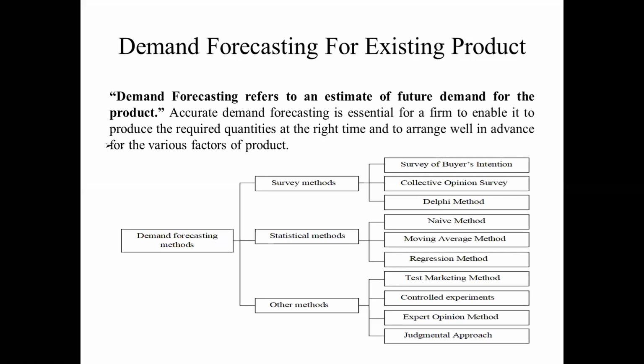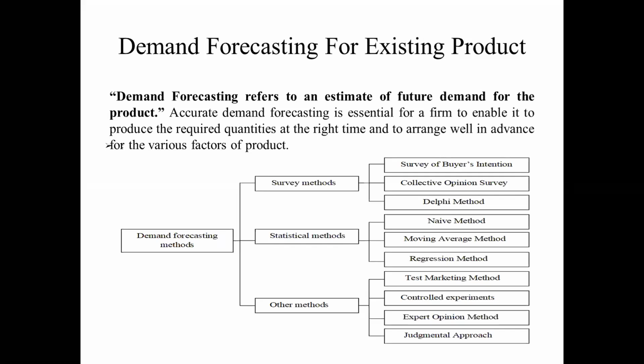And next one is the control experiments. Control experiments are only possible for a new product. We introduce the new product in a particular segment or particular area only. In these control experiments we change the price. If we decrease the price in a particular area, the demand for the particular product or commodity increases.